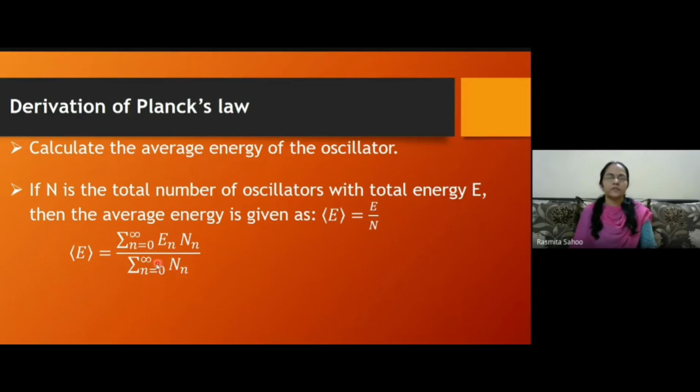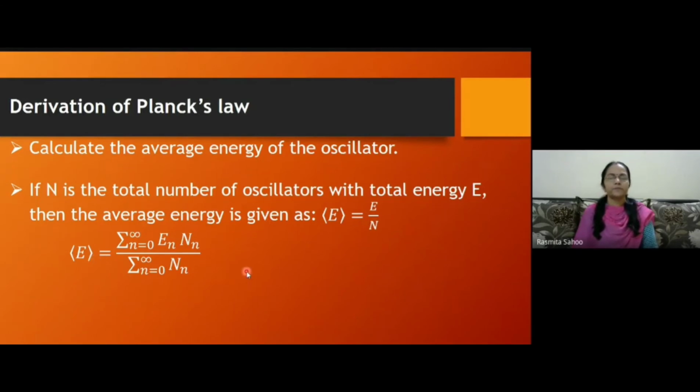So this lower one gives you the total number of oscillators. The numerator is the total amount of energy. So this is how we can find the average energy. Then we can go for the density.